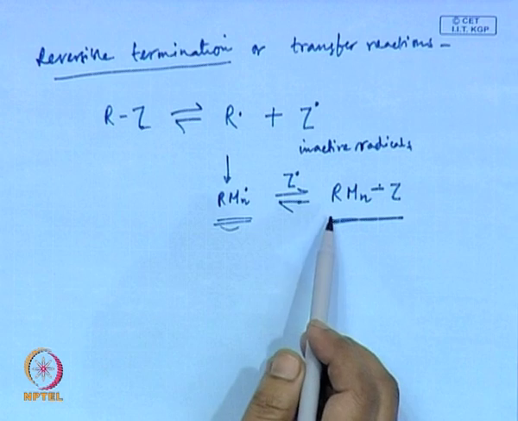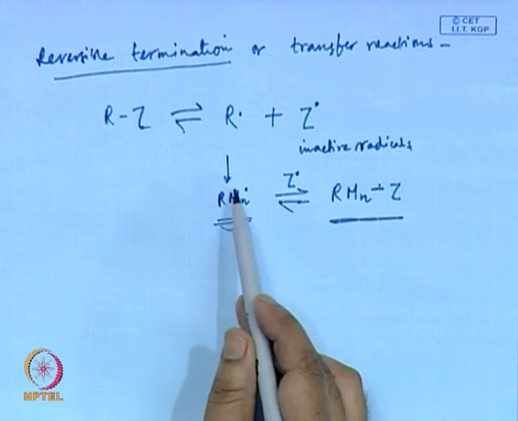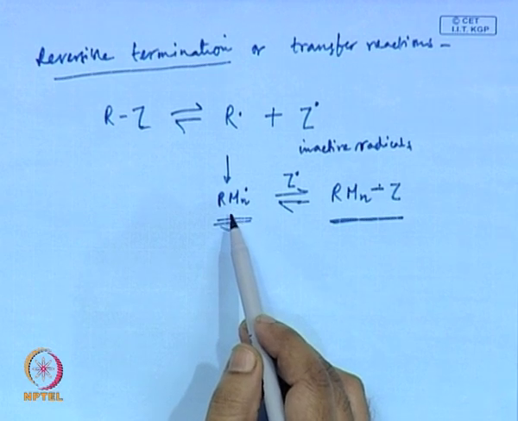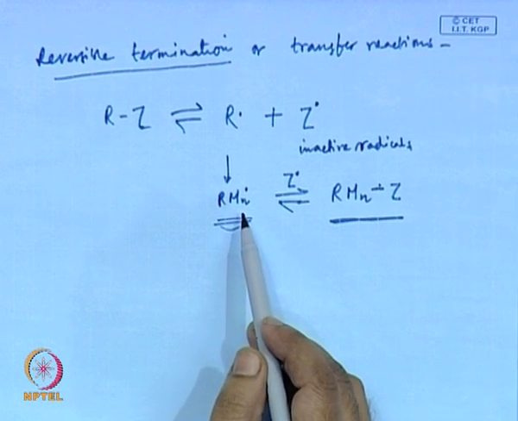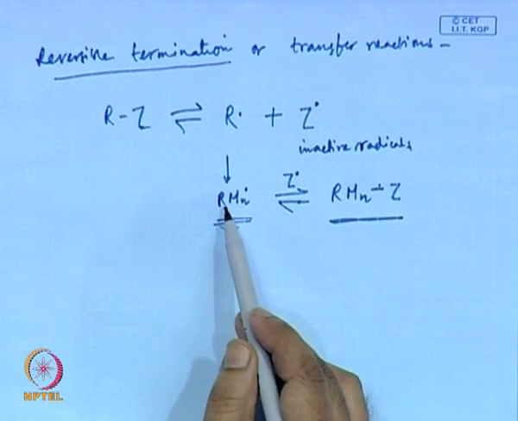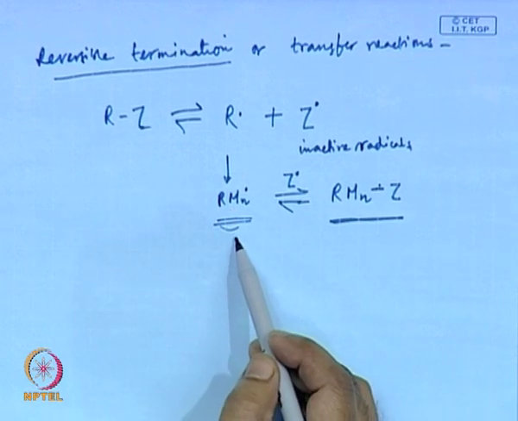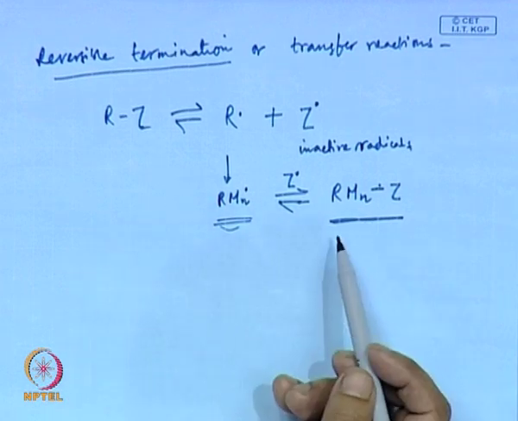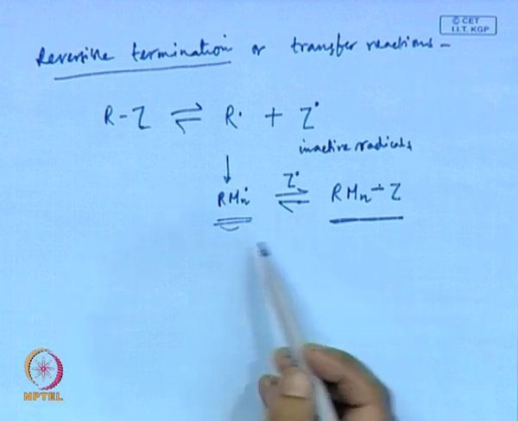Because this is a reversible termination reaction, if this radical does not undergo any termination reaction, it can react with a monomer and again go back to the dormant form, because it is an equilibration process, a reversible process.